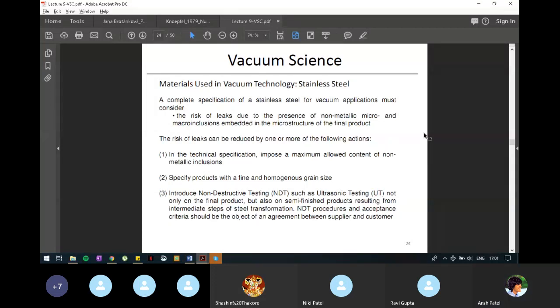The percentage of silicon and carbon present inside the stainless steel decides its strength. Those are non-metals only, carbon and silicon. And then the next specification which we can write is fine and homogeneous grain size. That will improve the strength of the steel.